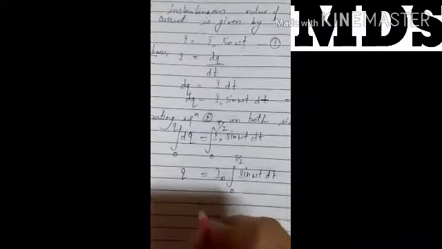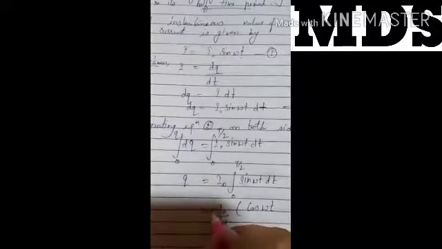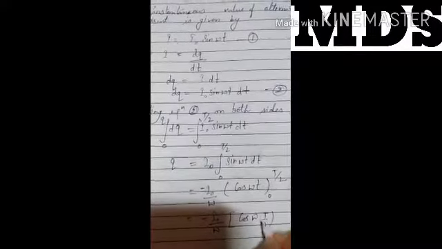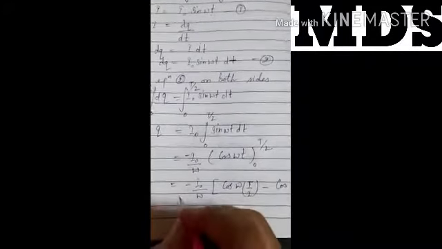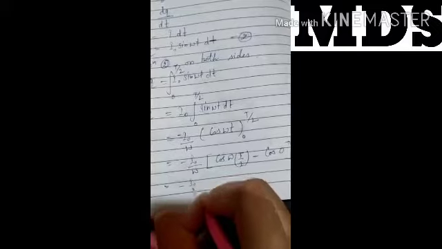The integration of sine omega t gives minus cos omega t by omega, with omega outside. So we can write q equal to I naught by omega times minus cos omega t from 0 to T by 2. Clear? Then putting the limits, final minus initial: cos omega T by 2 minus cos 0.